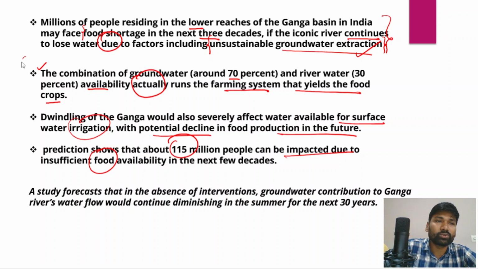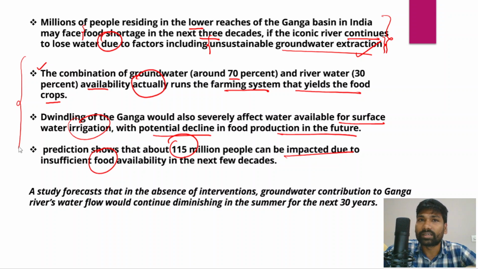So overall we could say that in future we would face a significant decline in the river water flows in the Gangetic Valley, and also a significant decline in the underground water table in the Gangetic Valley, and that would significantly impact the agriculture practiced in these Gangetic Valley plains. Therefore that would also impact India's food security, and it is not just about food security but it also impacts the lives and livelihoods of the people who depend on the agriculture sector in this region, and that would also further fuel migration.